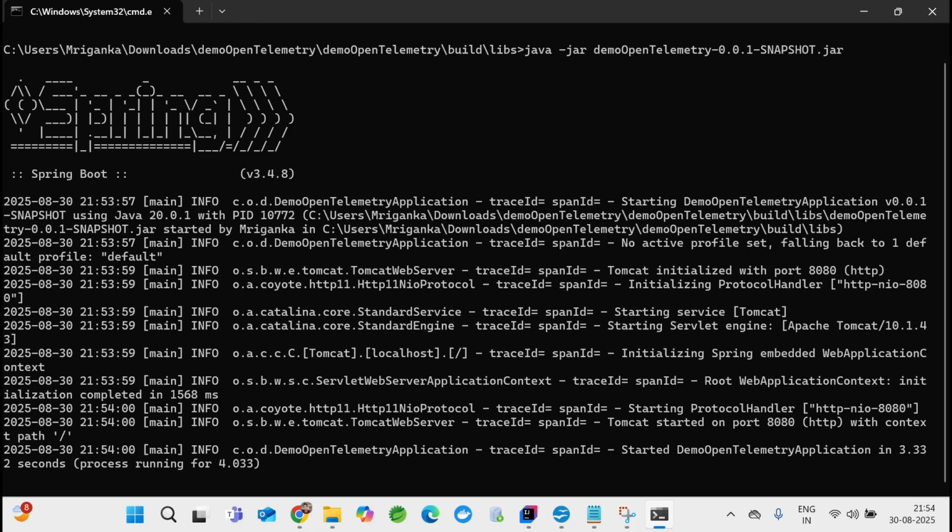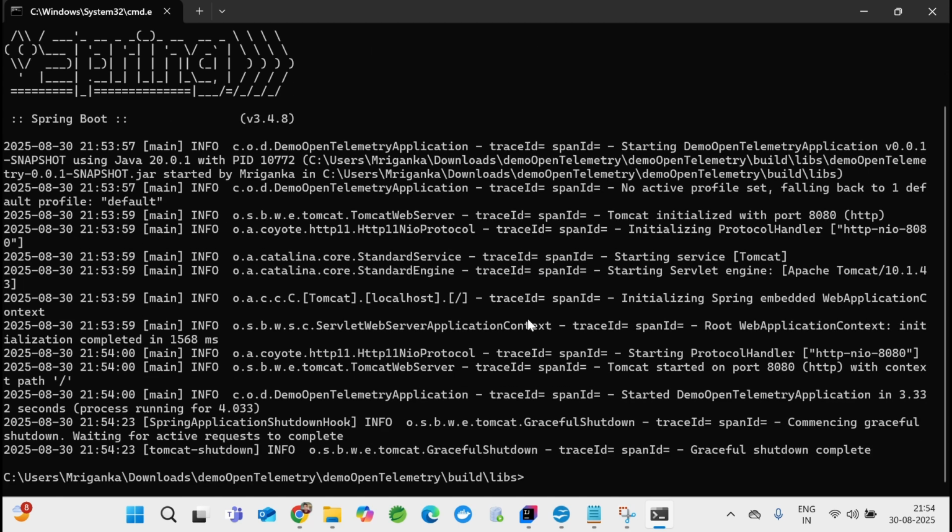That's a property of Spring, it will invoke the main. Now you can see here it's running on port 8080, and you can see here OpenTelemetry run blah blah blah. This guy, traceId null. This is the null, right? So that's where the problem is. Now we have to fix it. How to fix it? Yeah, the answer is OpenTelemetry. So let's stop this guy.